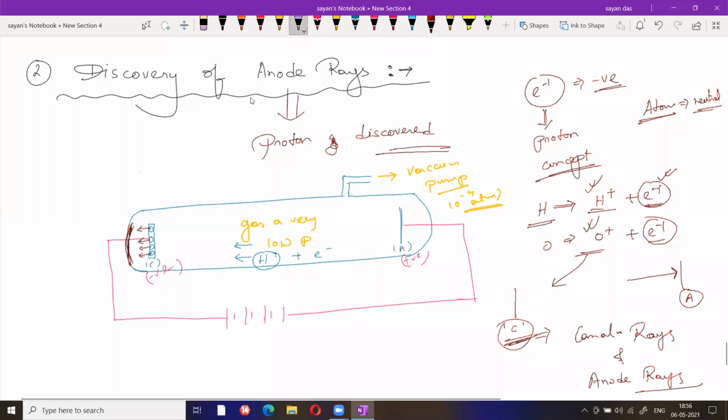This is called a perforated cathode, that means some holes are present in the cathode.